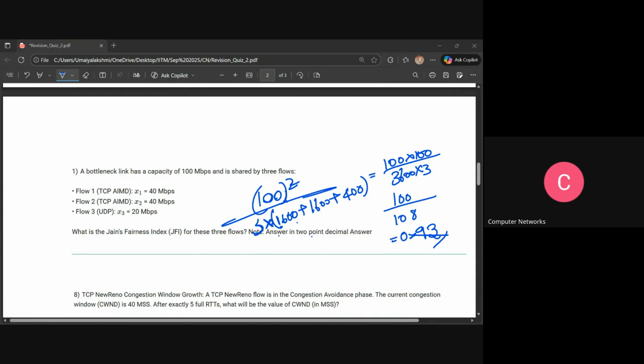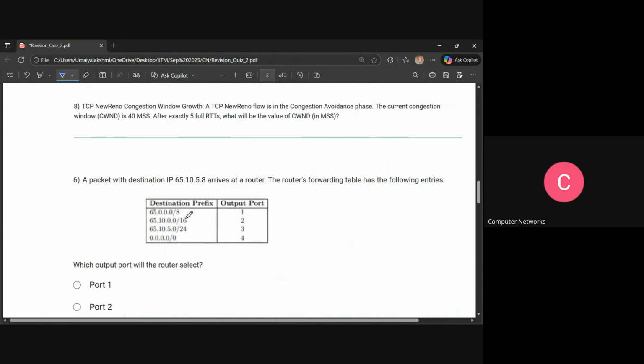Okay, so we'll go ahead with the next question. That is a TCP Reno connection congestion window growth. A TCP NewReno flow is in the congestion avoidance phase. The current congestion window is 40 MSS. Exactly after 5 full round trips, what will be the value of the congestion window? We have to give it in MSS. So that is the question. You're not able to understand this? So what is the initial value given?